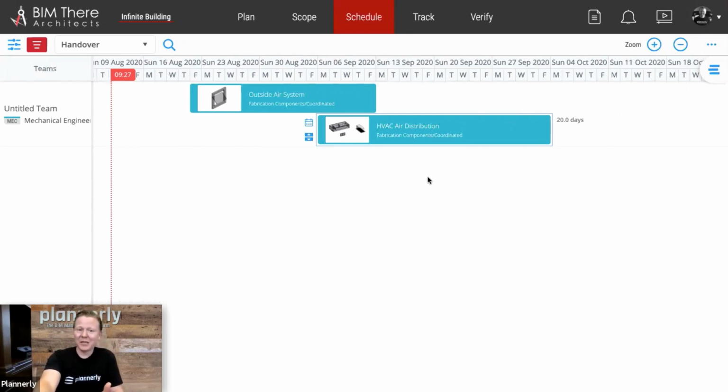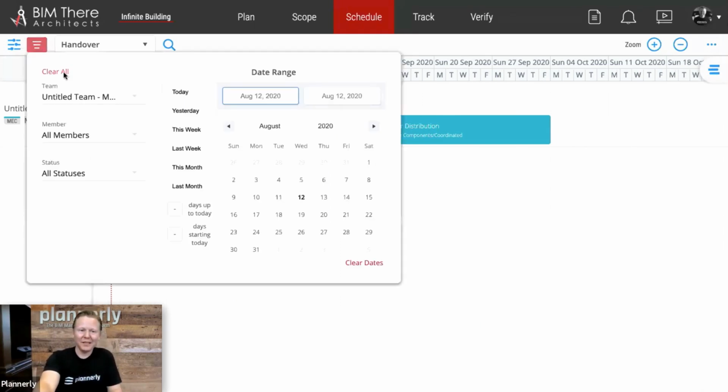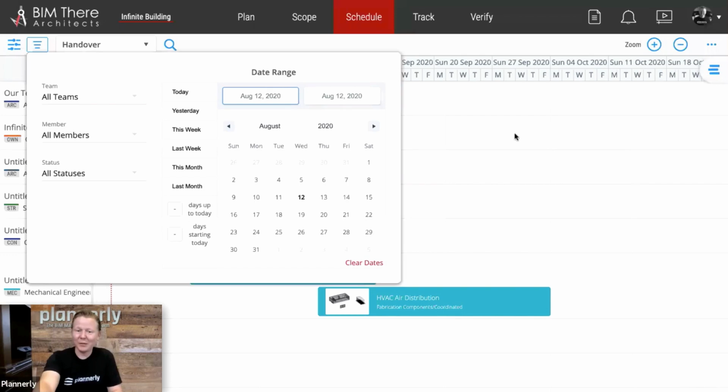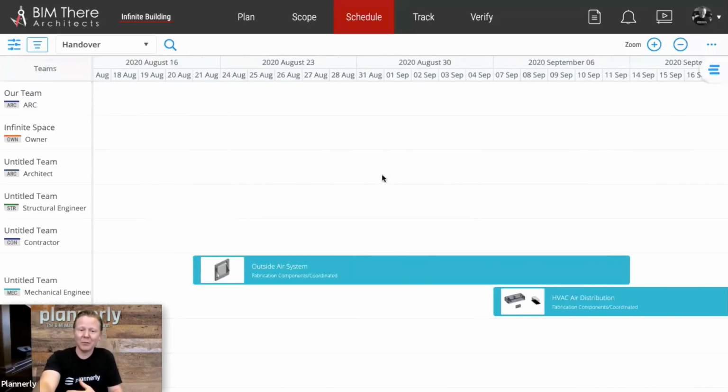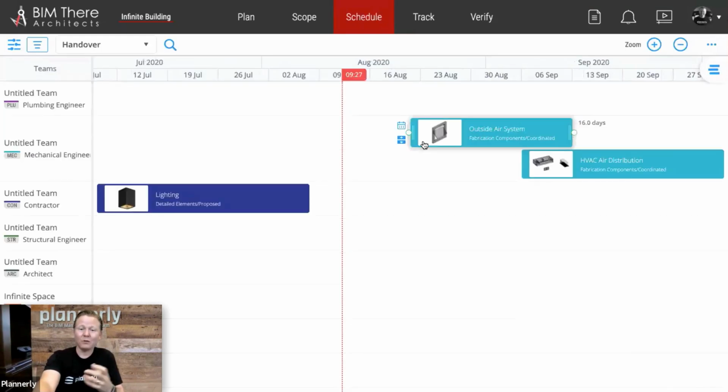A task information delivery plan is essentially just for one set of tasks. What we want to see as a manager is a group of those tasks across multiple teams. And simply by removing the filter, we would be able to do that. So now we don't have just a task information delivery plan. This is an overall, a master information delivery plan where we can see all of those tasks.